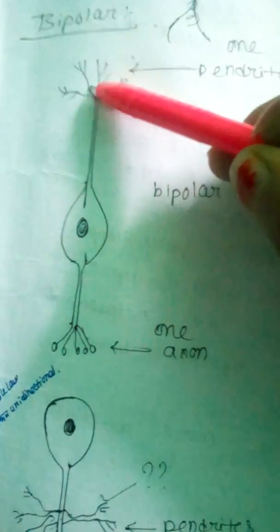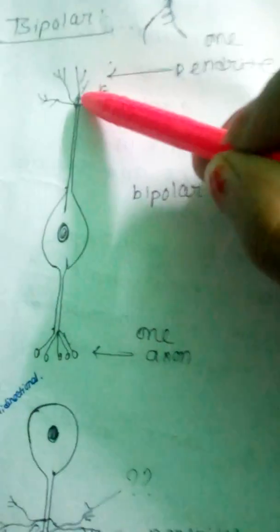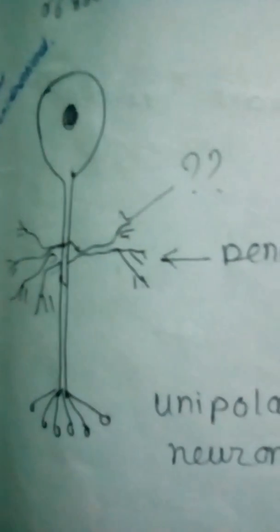Bipolar has one axon and one dendrite. Next, unipolar, cell body with one axon only, found usually in embryonic stage. This is unipolar.